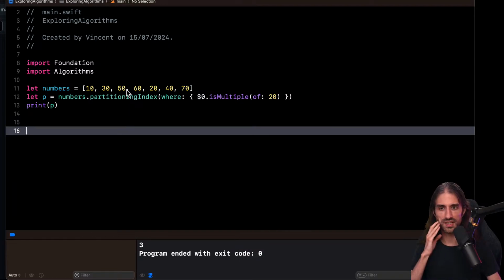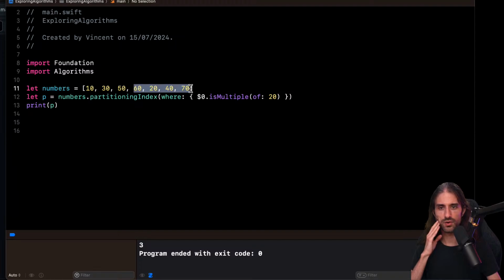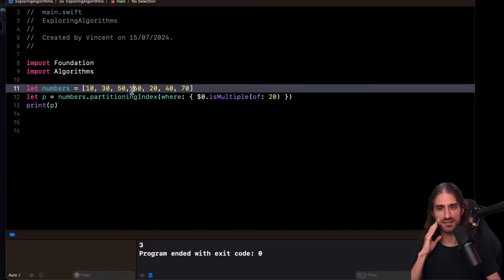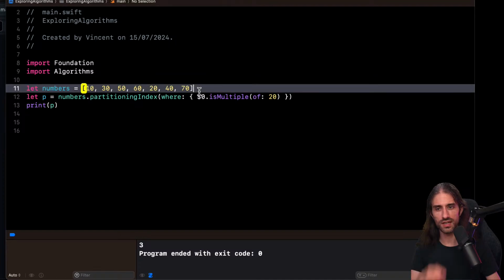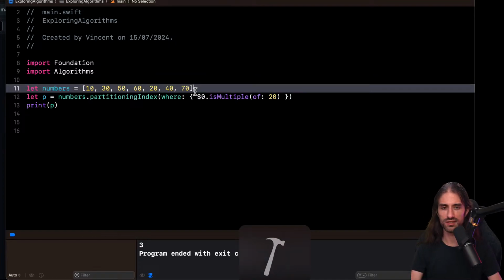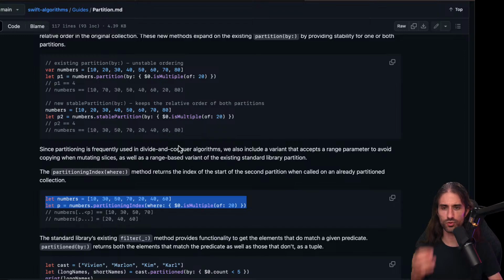So it's weird that we get 3 this time, even though this here doesn't satisfy. So it tells me that there is indeed a partition that starts, but it doesn't go all the way until the end. So here, to be honest, I didn't expect to see this result. This feels a bit weird, but maybe I understood the way this works incorrectly.